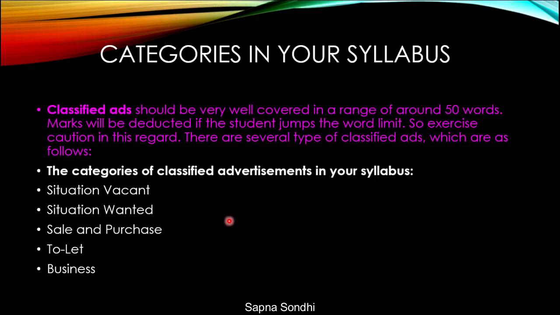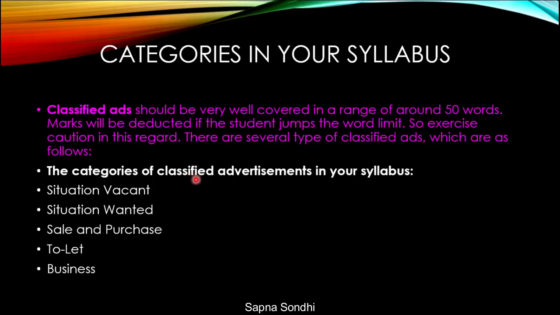So coming up next, the next slide, the categories that are there in your syllabus in 12th standard. I have already told you, they are for 50 words, and they are small writing compositions, and marks can be deducted if the word limit is exceeded.